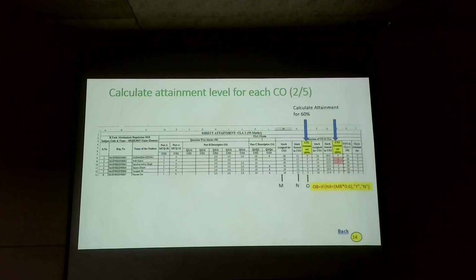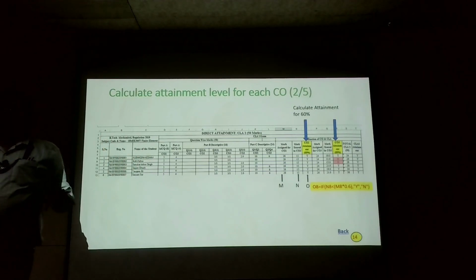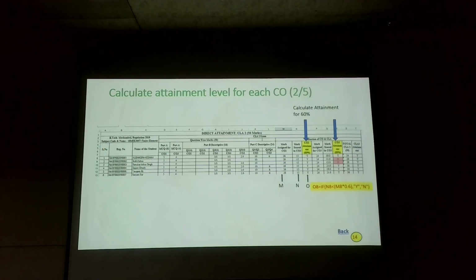Here, part A consists of CO2. This is for CLA2, because I have taken a sample of CLA2 where 2 COs are there. If you are taking MCQ or whatever type you are doing, you can see for each student how the mark is split.